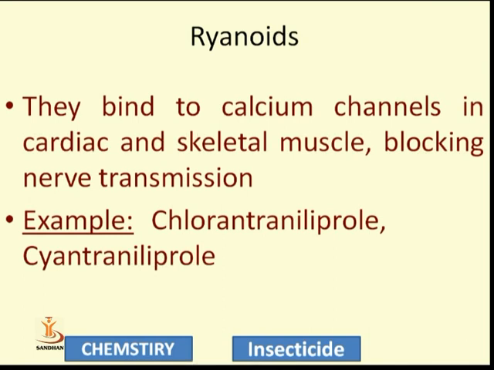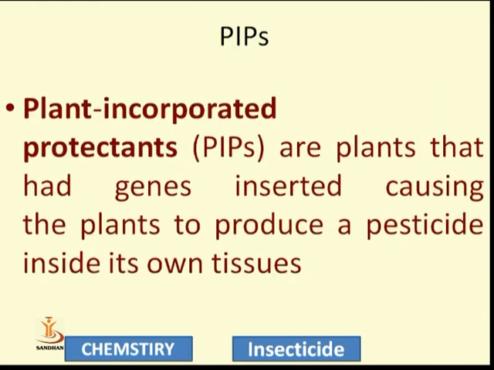They bind to the calcium channels in the cardiac and skeletal muscles, blocking the nerve transmitters. Whenever they block this channel, how will the impulse be transferred from one to another? So the mode of action of ryanoids is to block the calcium channel and block the nerve transmitters. Examples are chlorantraniliprole and cyantraniliprole.